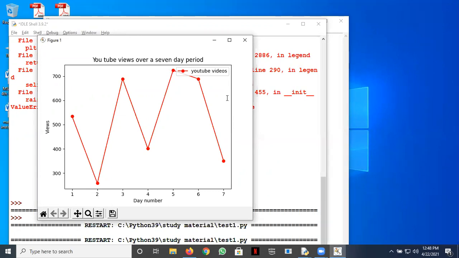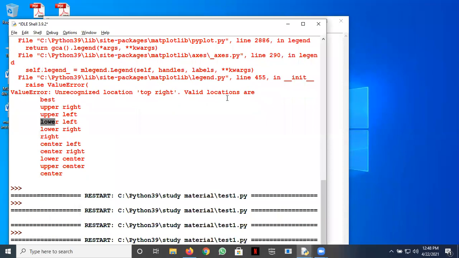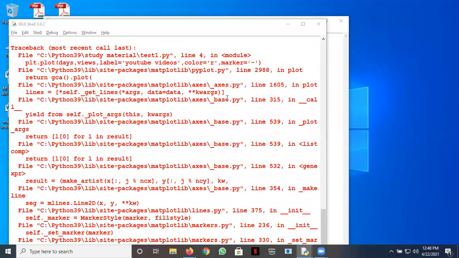Let's try some other marker, whether it works or not. Let's try a dash. Maybe it works. No, dash doesn't. So we can look for documentation.